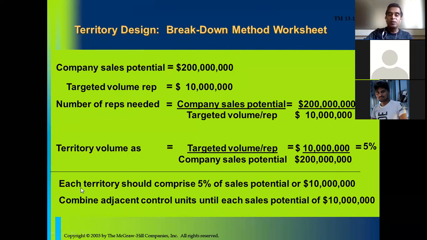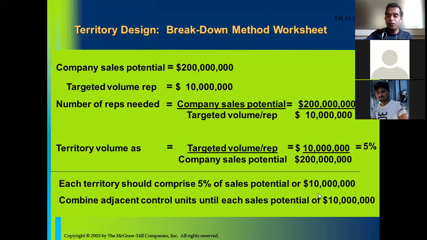I repeat, you can go ahead and combine the territories till it becomes a sales potential of $10 million. Each sales territory should comprise 5% of the total sales potential of the company, which is $10 million. So combine adjacent control units until each has a sales potential of $10 million.